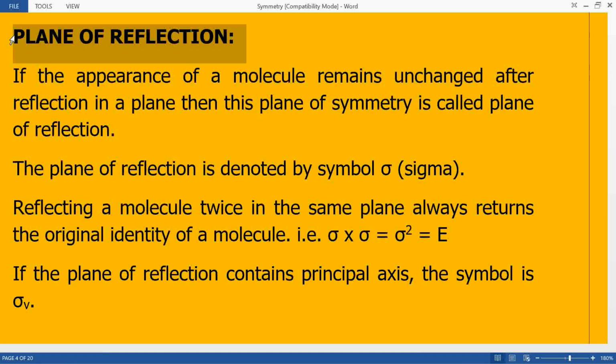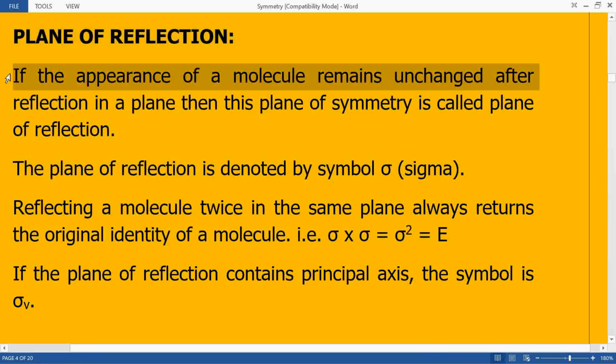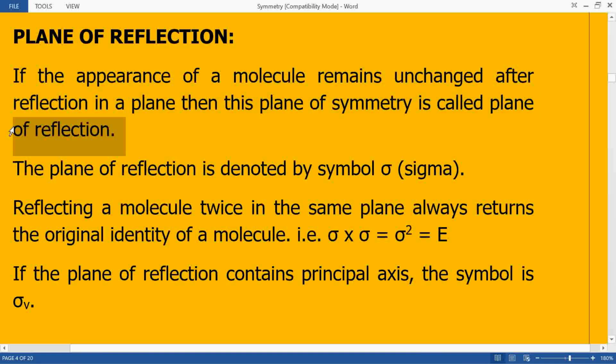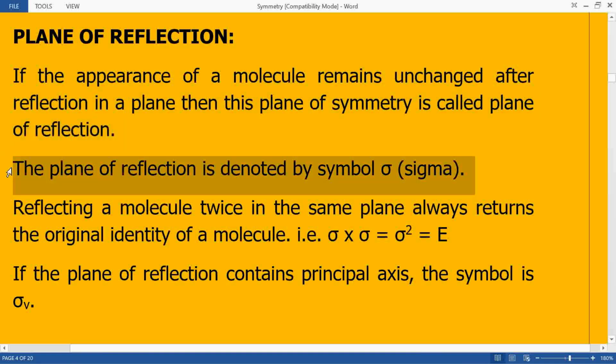Remember that reflection is a process in which the sides get interchanged. So, if the appearance of a molecule remains unchanged after reflection in a plane, then this plane of symmetry is called plane of reflection. That is the definition of the plane of reflection. Next, the plane of reflection is denoted by a symbol sigma.